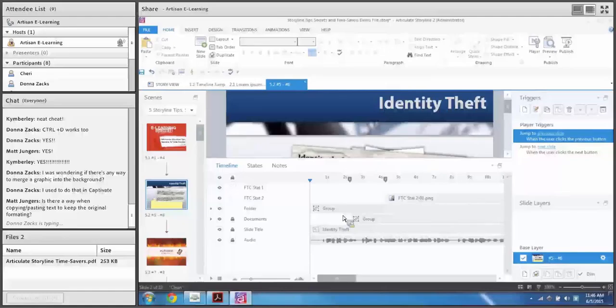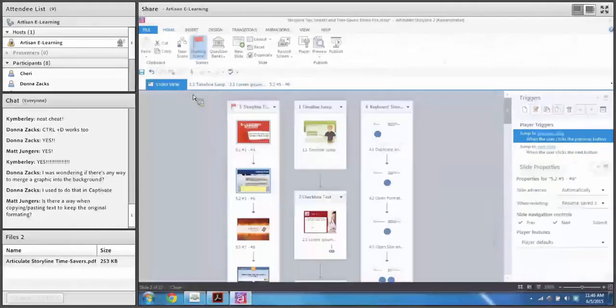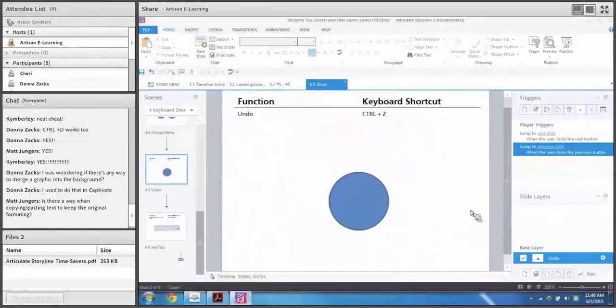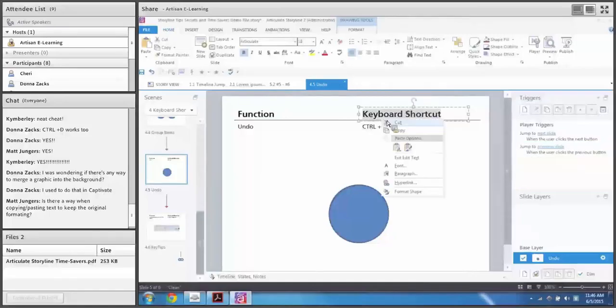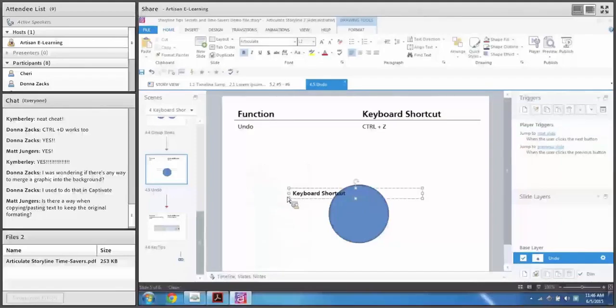Matt says, is there a way of copying and pasting text to keep the original formatting? Yeah, copying and pasting text in Storyline can be wonky, right? Let me come to a blank slide. Whenever you copy and paste text, let me just copy this out, you tend to get three options for pasting when you right click. One says use the destination theme, so whatever font themes and formatting you have set up, it will use that. If I click this, it keeps it like that.